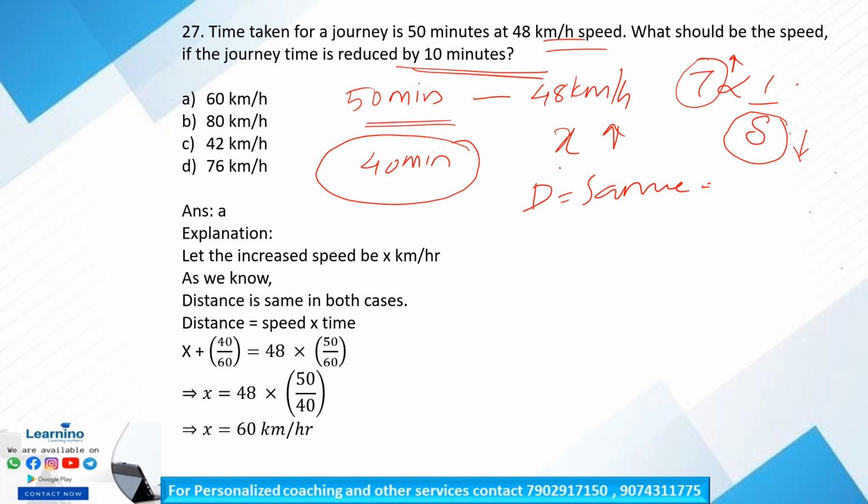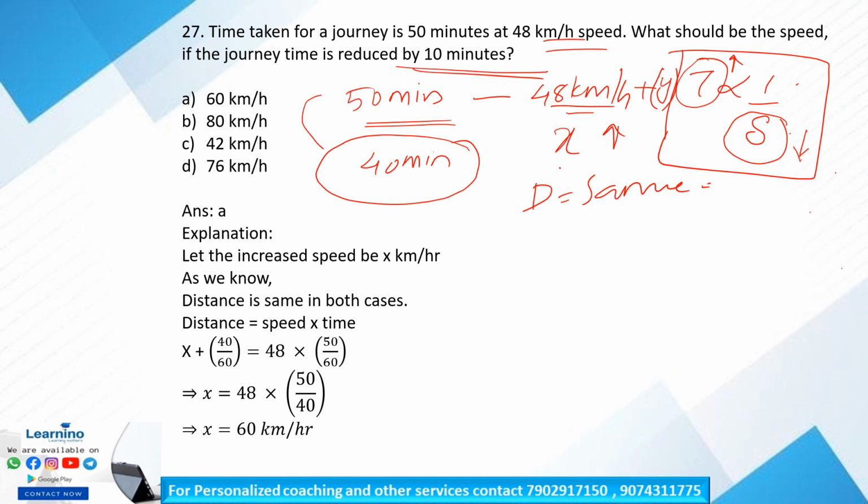Here it is 50 and 48 kilometer per hour. So 48 kilometer per hour plus some amount of speed will lead to the total journey time being reduced, isn't it? At 48 kilometer per hour speed, it takes 50 minutes. So we have to increase the speed by a certain amount to reduce the time. We know that time and speed are inversely proportional. Some amount of speed is increased to reduce the total journey time.